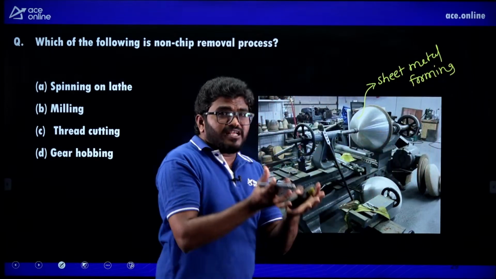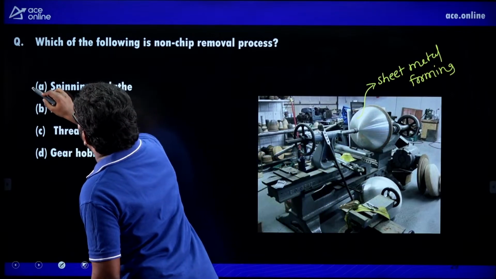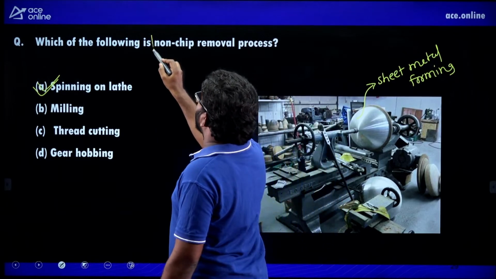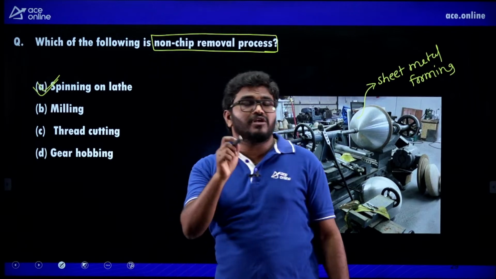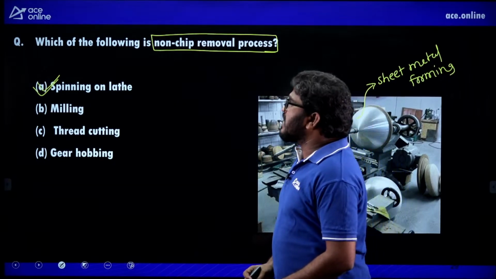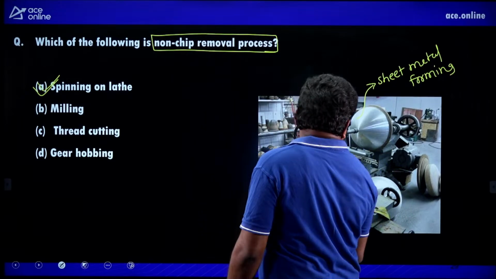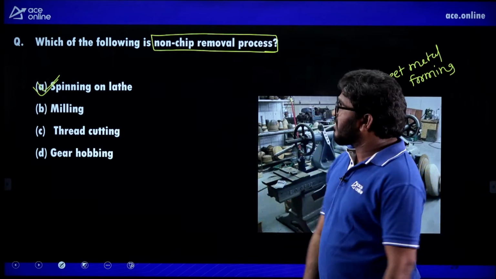By spinning of the material, we are making a cup. So that is spinning on lathe. So the non-chip removal process is spinning on lathe. So A is the correct answer for this question. Next one.